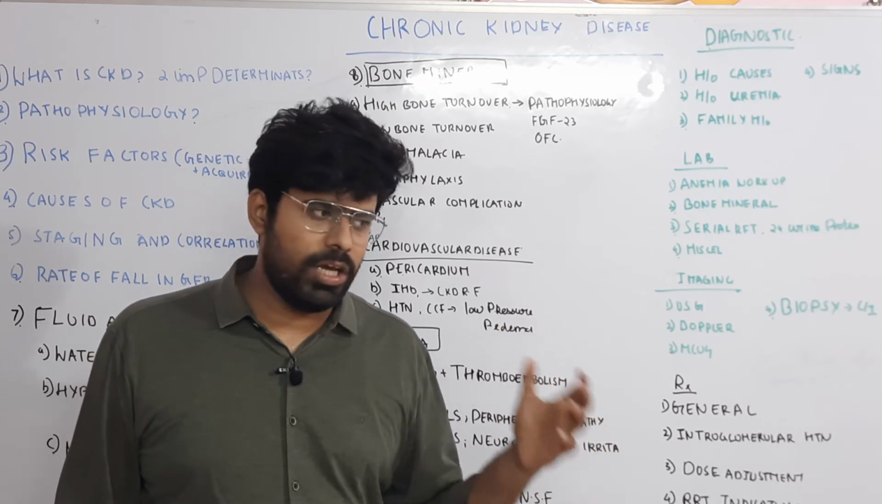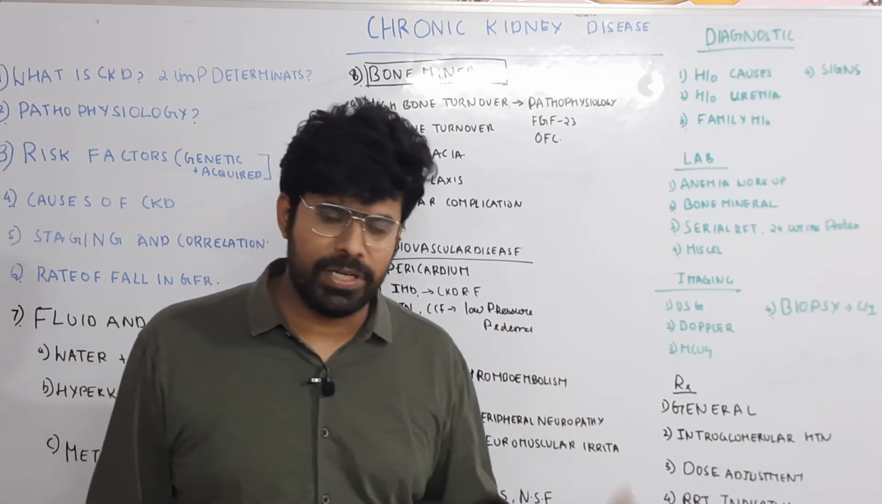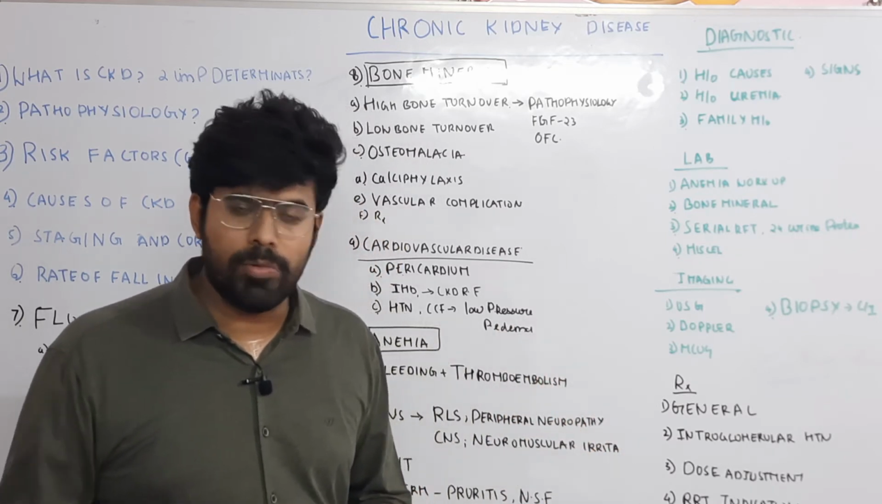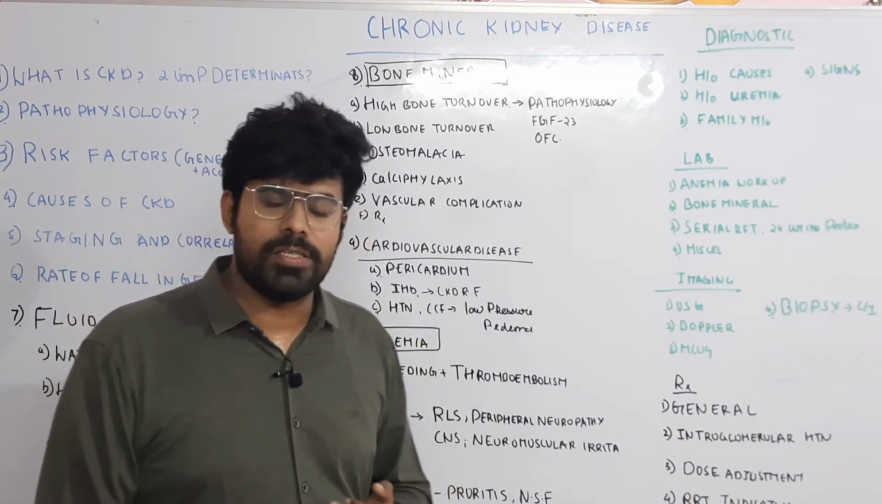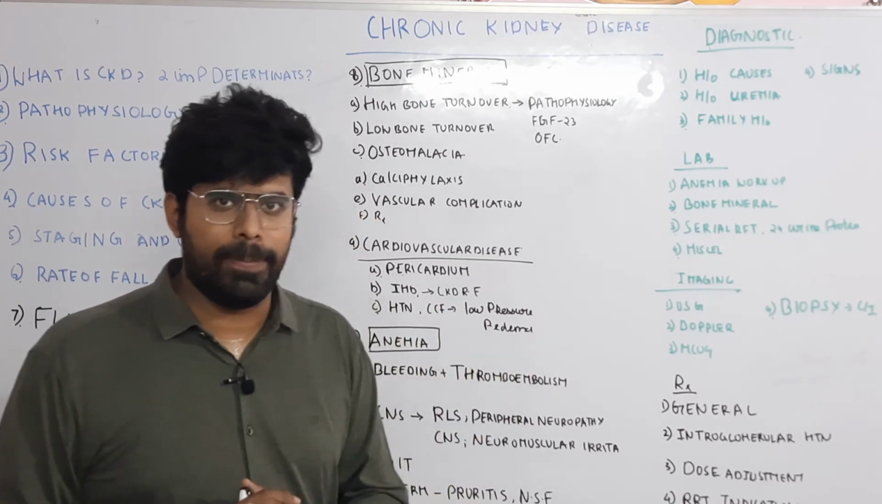In CKD, the half-life of insulin is usually increased because renal metabolism is decreased and the renal contribution to gluconeogenesis is also decreased, so they are more prone to developing hypoglycemia.